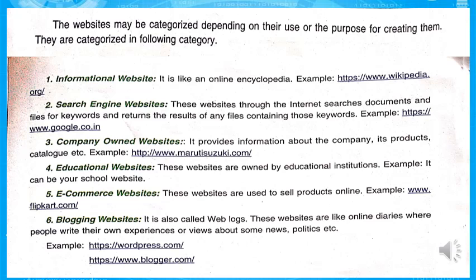We can buy online. Okay, and the sixth is blogging websites. It is also called a web blog. These websites are like online diaries where people write their own experiences or views about some news, politics, etc. So these are the categories of websites.